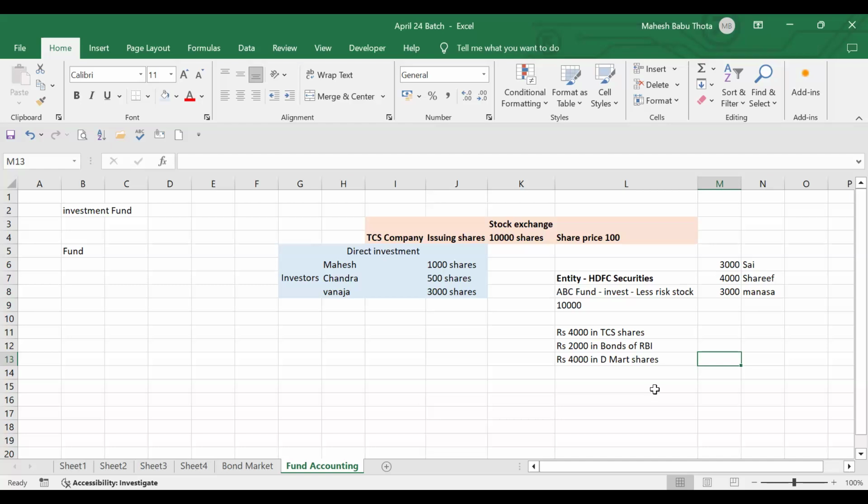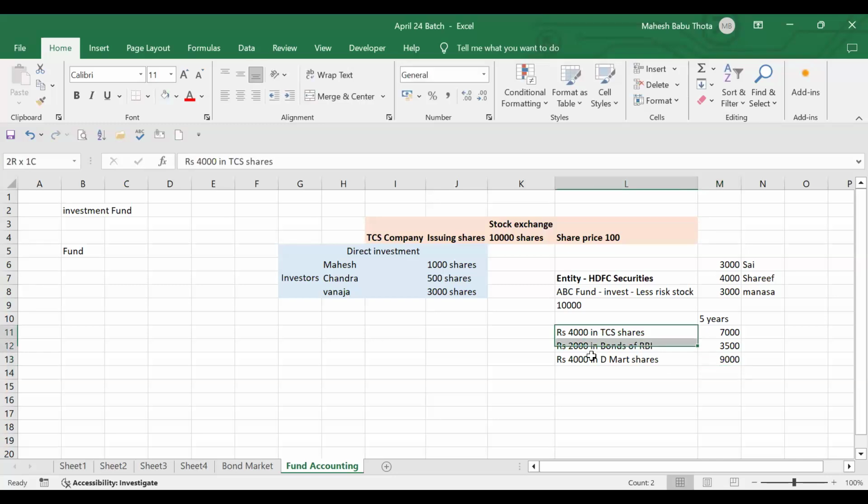Suppose they're investing, it doesn't mean that within a day or within a month we will expect profits, right? It will take some time. So how much time? Let's assume they are holding for 5 years. After 5 years, TCS shares 4,000 rupees became 7,000. There will definitely be an increase in shares. And bonds, definitely, there won't be risk. 2,000 rupees would have become 3,500. DMart shares, of course, are increasing very fast. So 4,000 became 9,000.